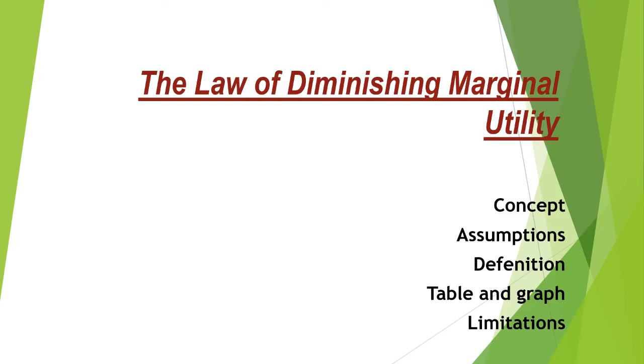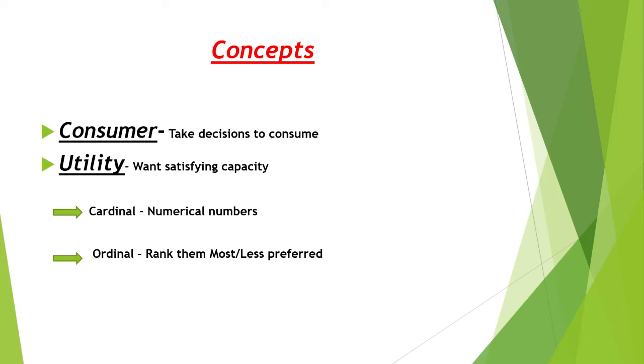Today, in this session, we are discussing the law of diminishing marginal utility. This is an important one which falls in the category of microeconomic analysis, and also plays a significant role in our day-to-day consumption decisions. First of all, let's see certain concepts related to this law.